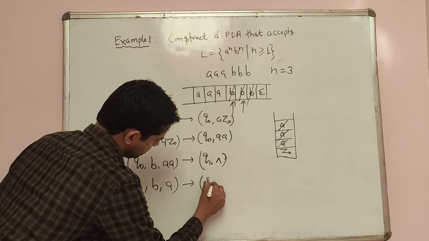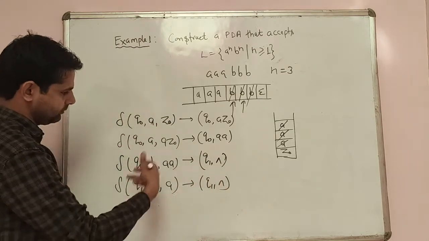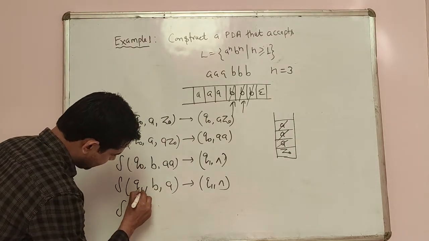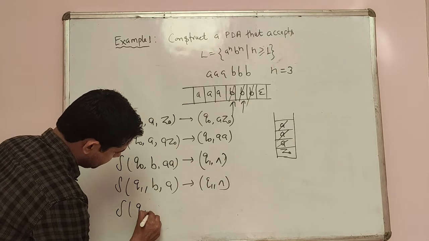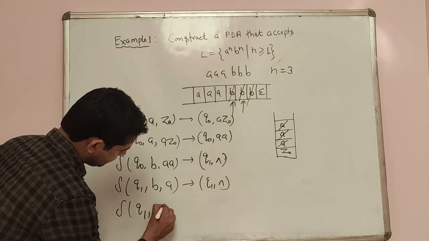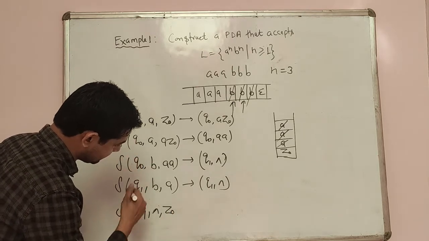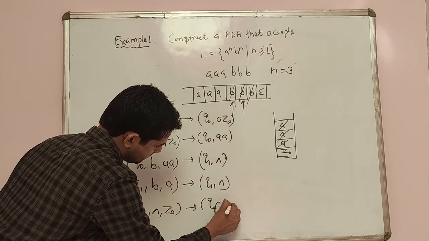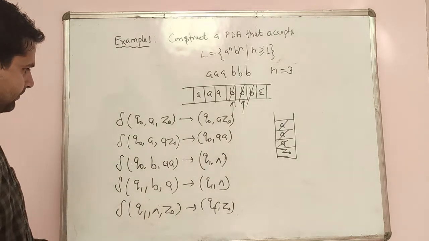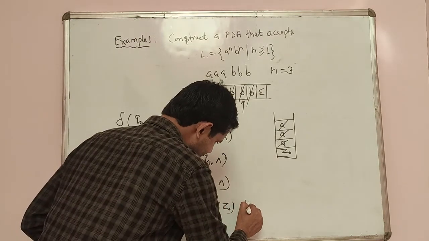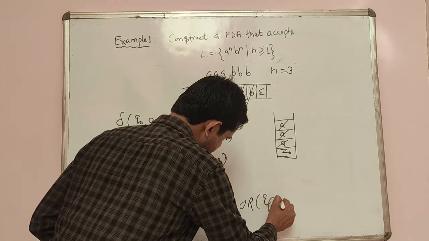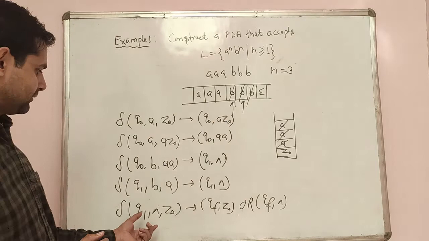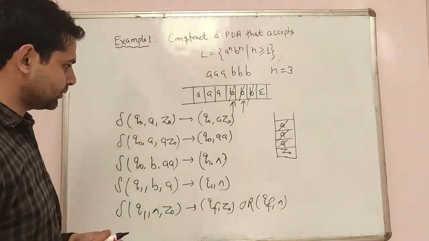Then we are just popping the elements. After that, we have Q1. Then there is no input symbol, and the stack condition is Z0. Then we are moving on to QF and Z0, right? Or we can write this as QF, null. If we are popping that Z0, then one state will be added, and we can use QF, null.